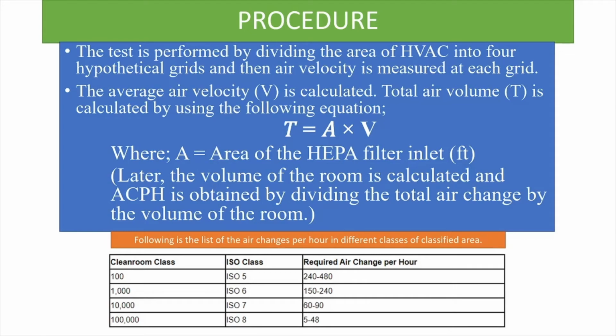Now following is the list of air changes per hour as per the specified criteria and regulatory authorities in different classes of classified area. As we know that 100 clean room class is the most clean and most efficient, containing the minimum number of particles per cubic meter of area. So the required air change per hour is maximum to maintain a standard condition of air particles, or maintaining the number of particles in the air to minimum.